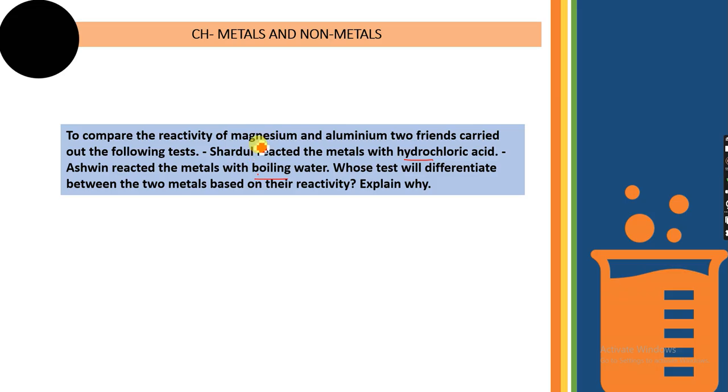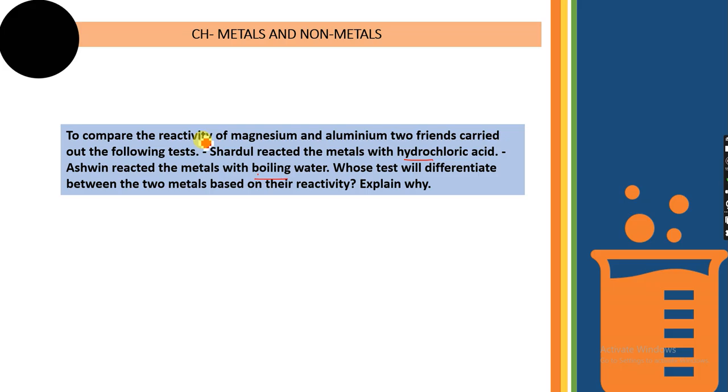So one of them is correct, one of them is wrong here. Here you should know the properties of magnesium and aluminium. If magnesium is reacting with hydrochloric acid, it is forming magnesium chloride and hydrogen gas is released. Even aluminium is reacting with hydrochloric acid, that is HCl, and forming aluminium chloride and hydrogen gas. मतलब दोनों ही सॉल्ट फॉर्म कर रहा है, हाइड्रोजन गैस इज रिलीज, दोनों में ही रिएक्शन हो रहा है. So that means we cannot say which is more reactive.